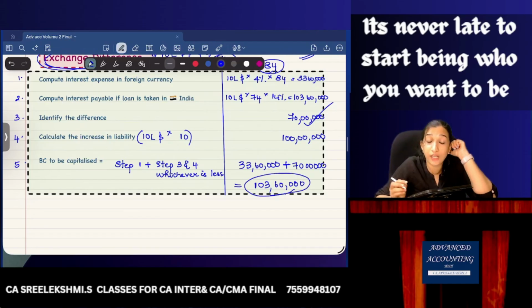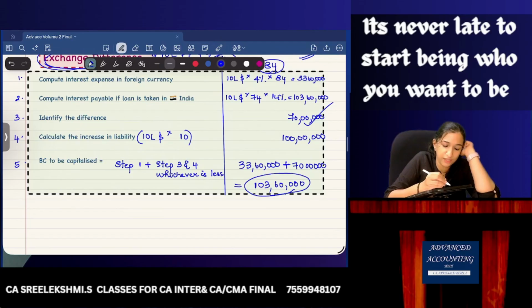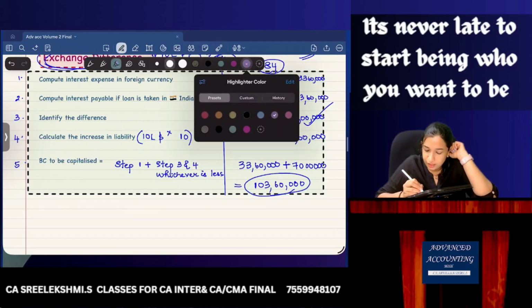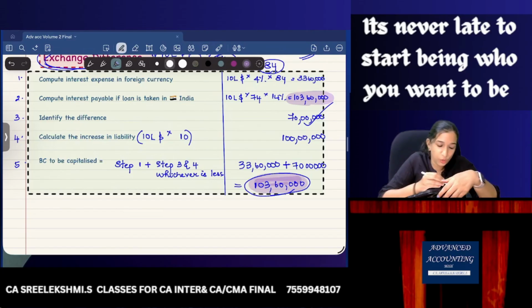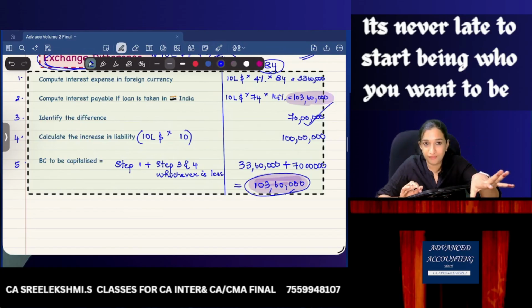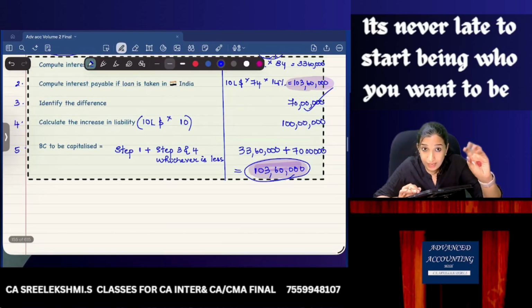Which means had the loan been taken in India, the maximum capitalization we can give as per AS 16 is 1 crore 3,60,000. Nothing more. So watch it again, rewind and watch it again, and then come back.